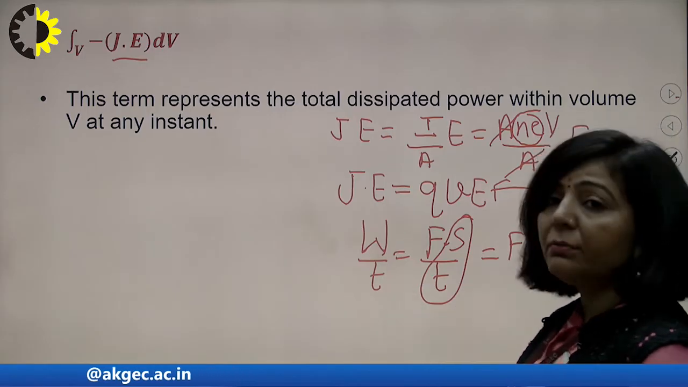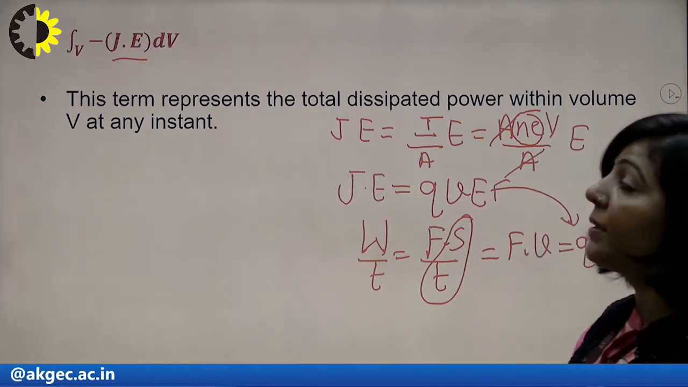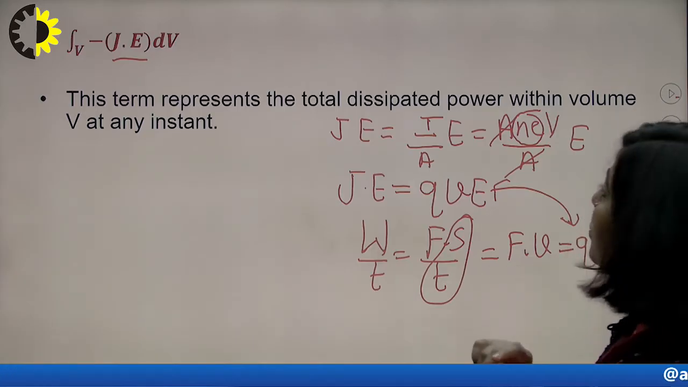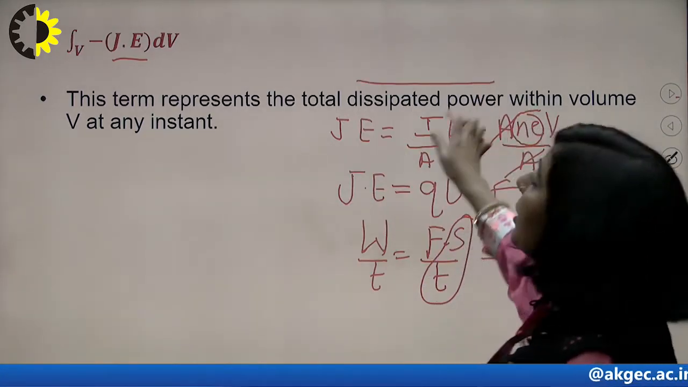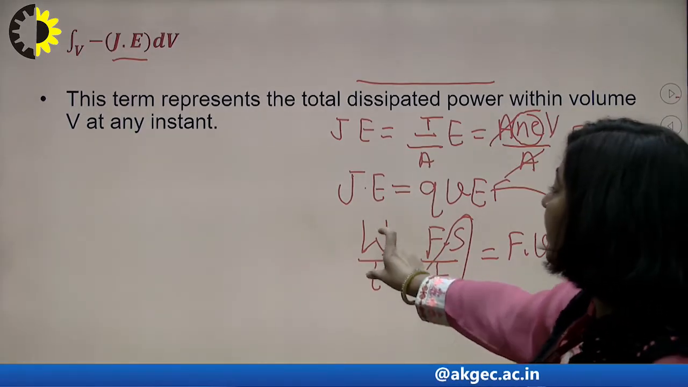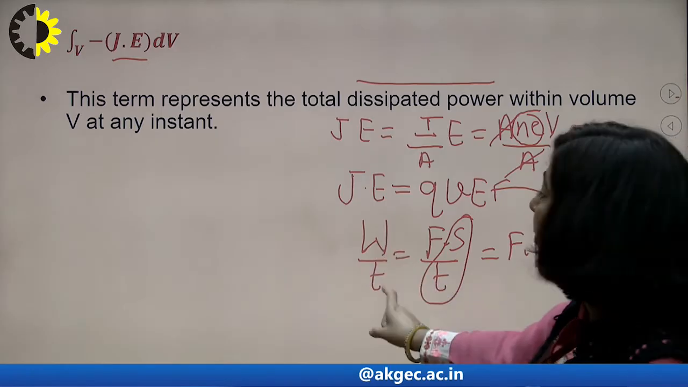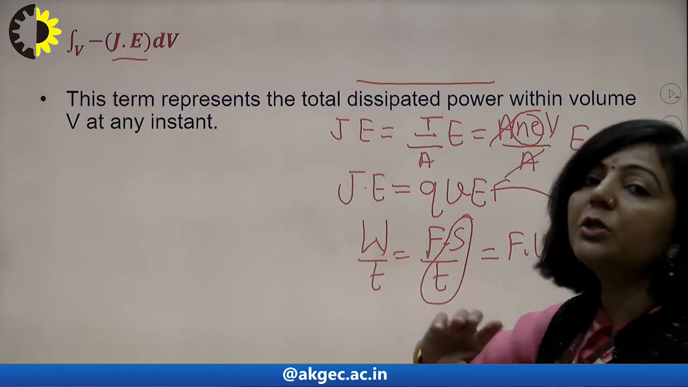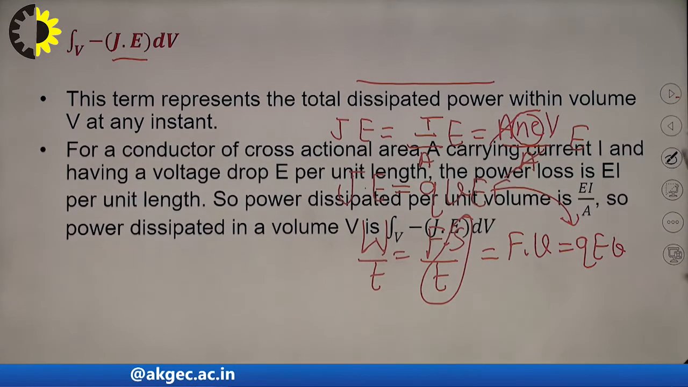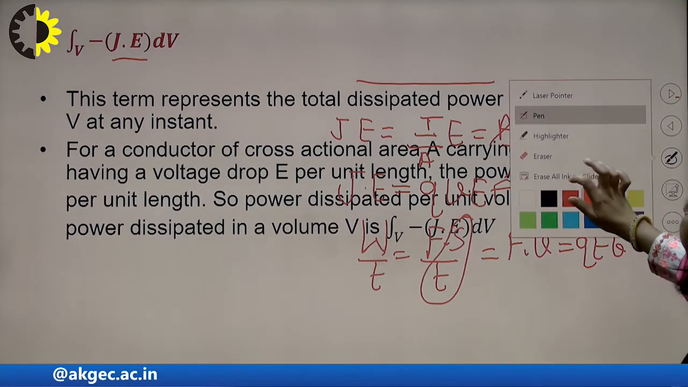Now the second term has a negative sign, which indicates the energy dissipated. So this term represents the total dissipated power. Why do I say dissipated power? Because this is work done, W upon t, energy upon time, or flow of energy, and flow of energy is known as power. So these two terms are now known to us.